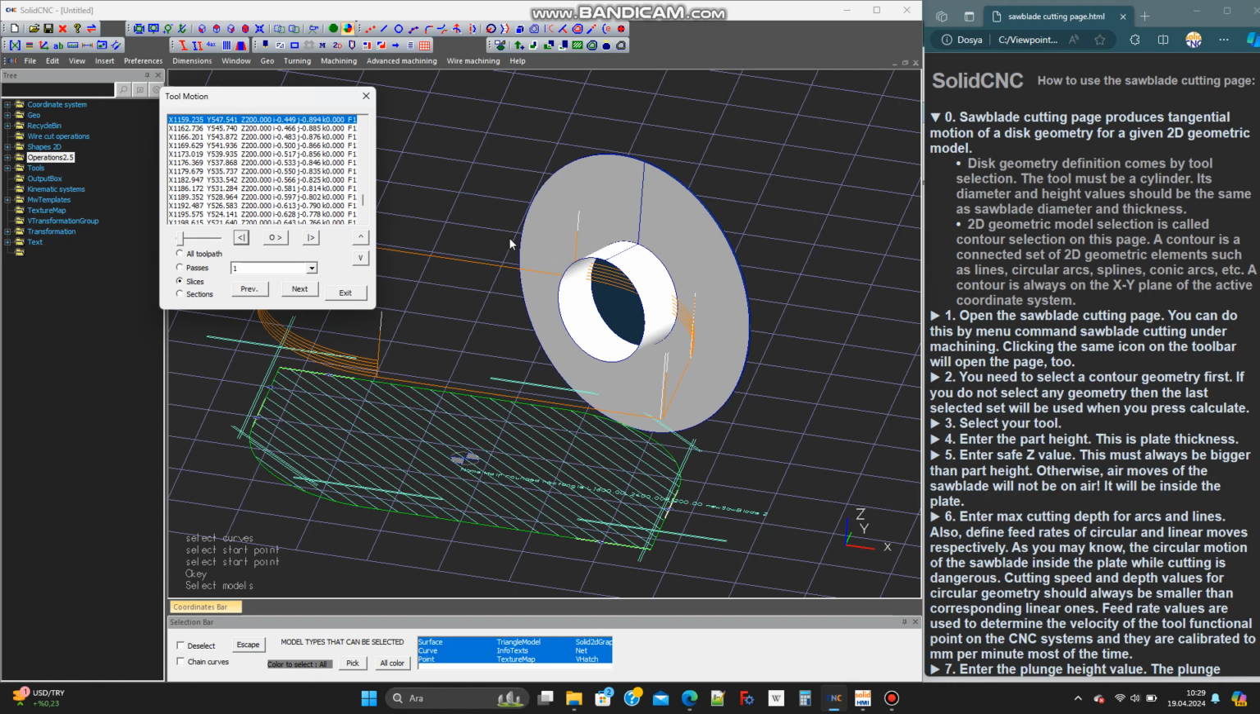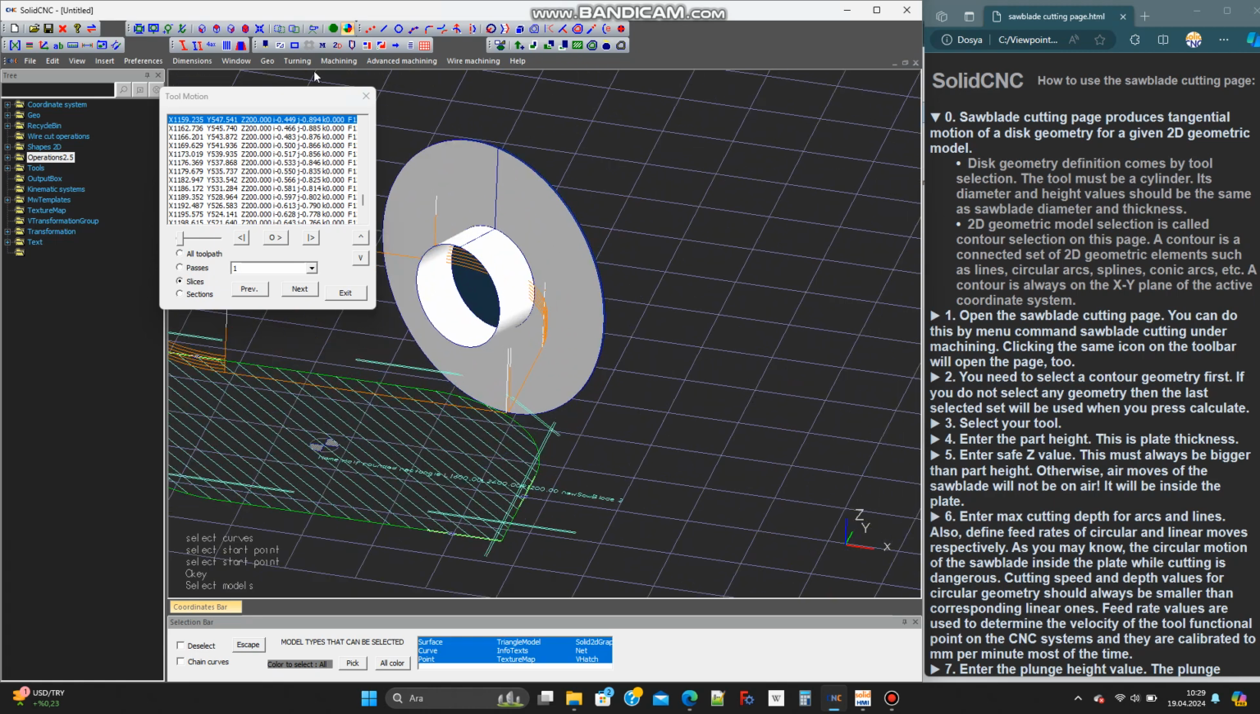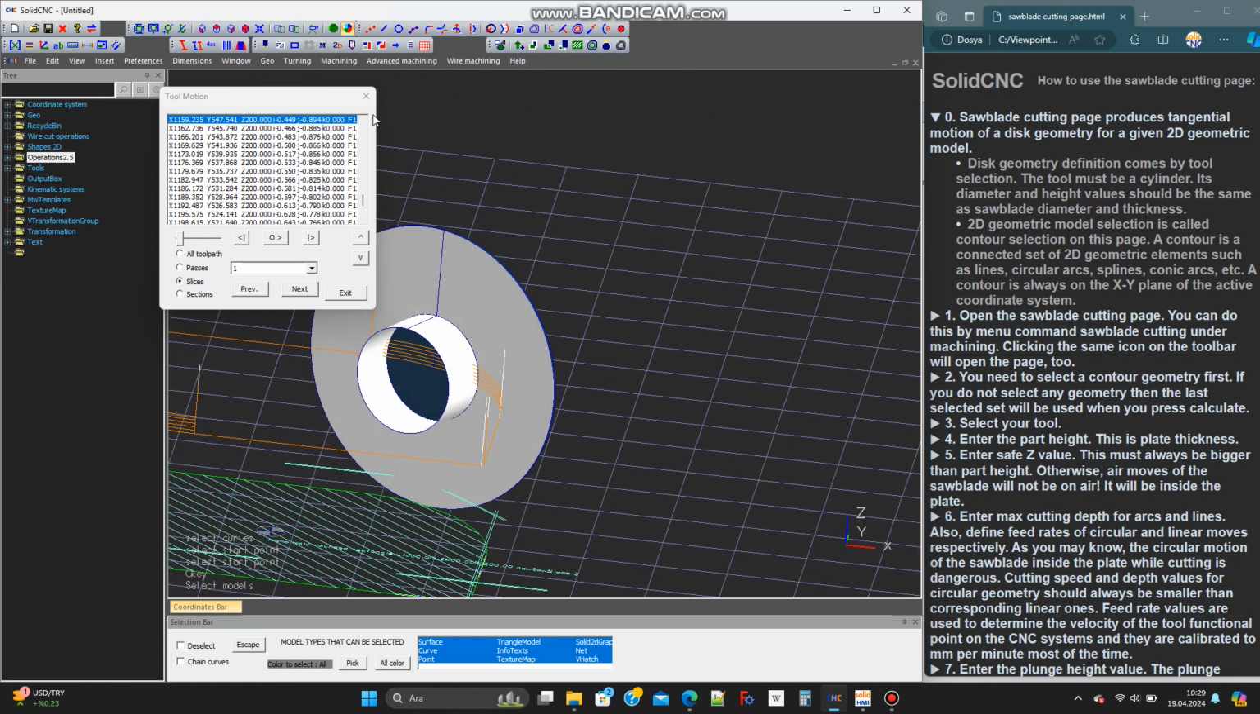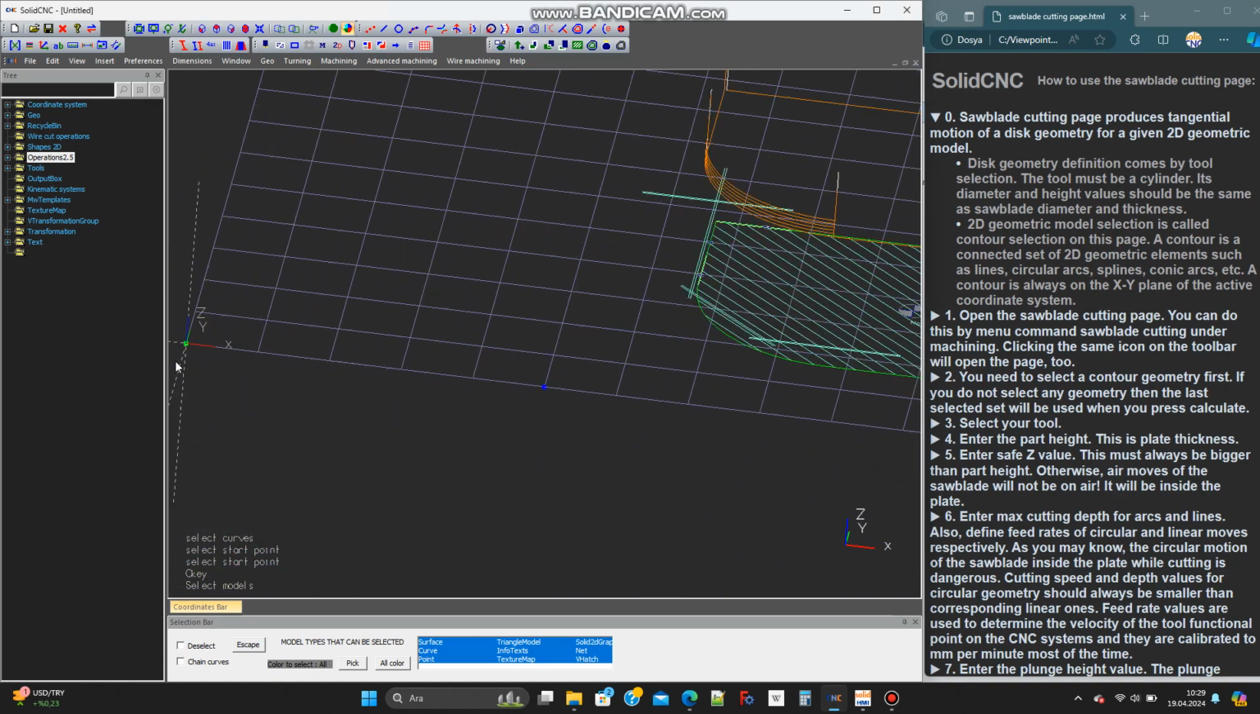2D geometric model selection is called contour selection on this page. A contour is a connected set of 2D geometric elements such as lines, circular arcs, splines, conic arcs, etc. A contour is always on the XY plane of the active coordinate system.